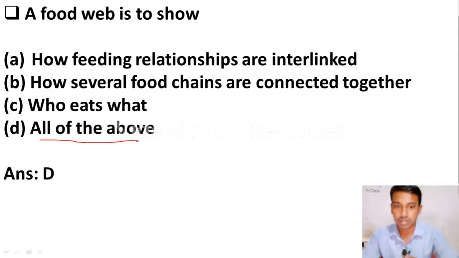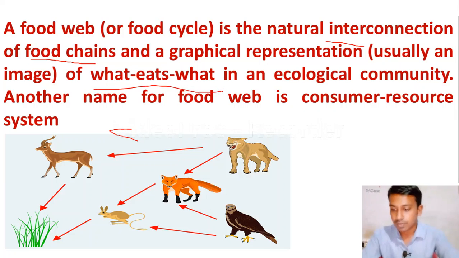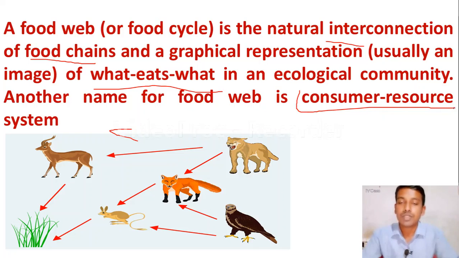Is the correct answer. And friends, what do you mean by food web? You can come to know by observing this given picture. A food web is the natural interconnection of food chains. Please remember it. It is an interconnection of the food chains, and also it is the graphical representation of what eats what. Here you can observe this picture, what eats what. Another name for food web is consumer resource system. Please remember this, a question may be asked on this. A food web is also known as the consumer resource system. Okay friends, I hope you got it. Let us move to the next question.